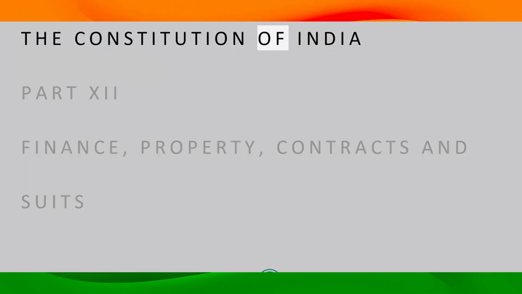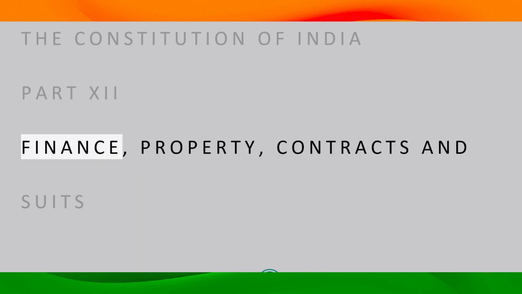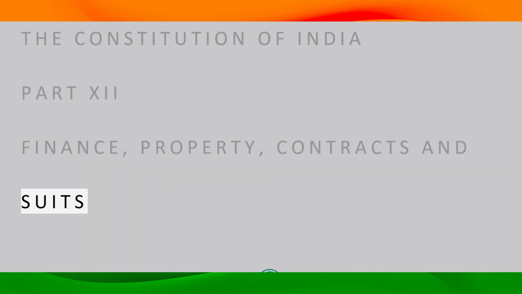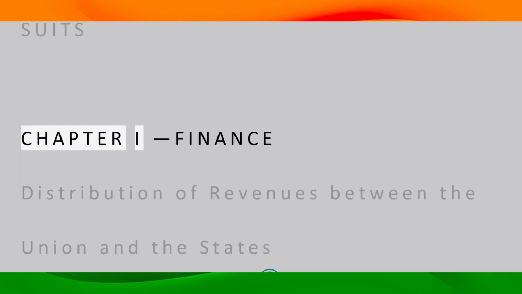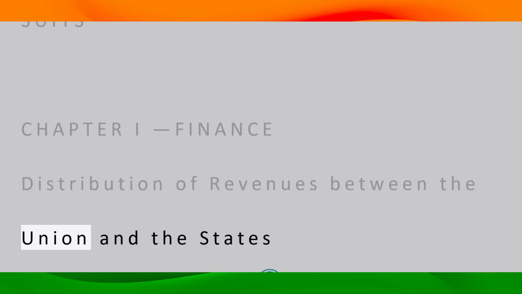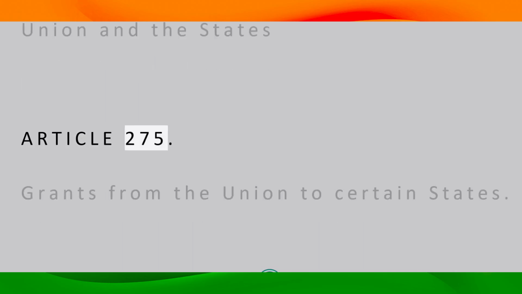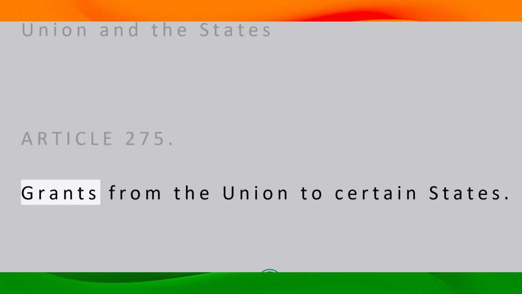The Constitution of India. Part 12. Finance, Property, Contracts and Suits. Chapter 1. Finance. Distribution of revenues between the Union and the states. Article 275. Grants from the Union to certain states.